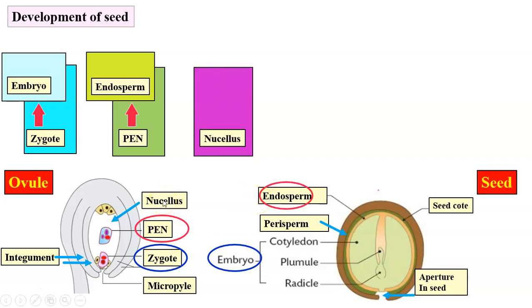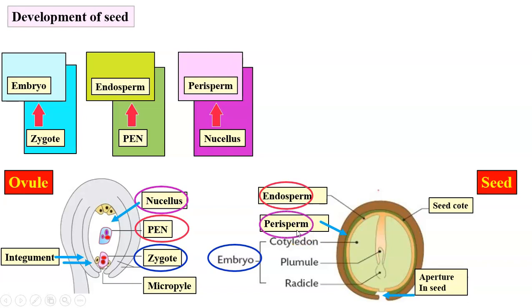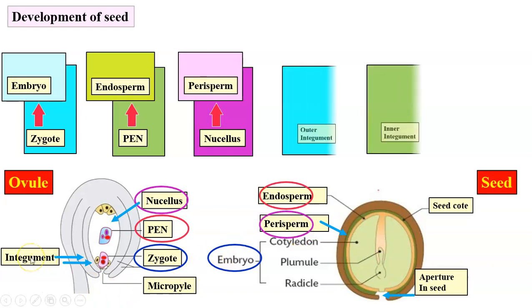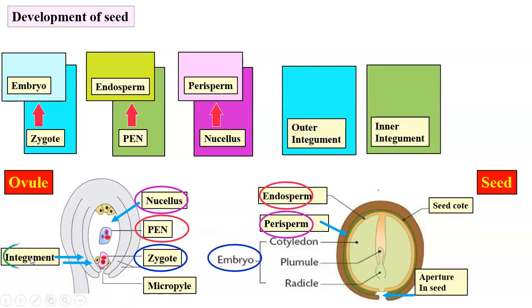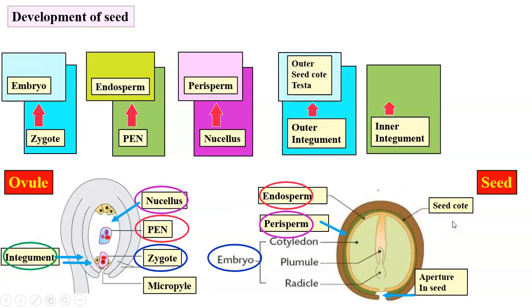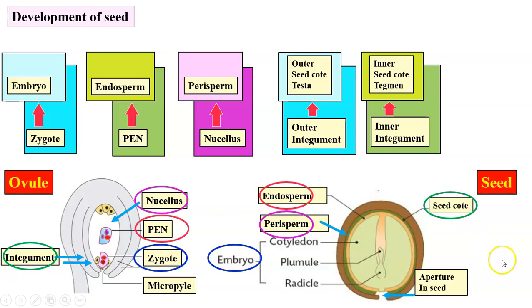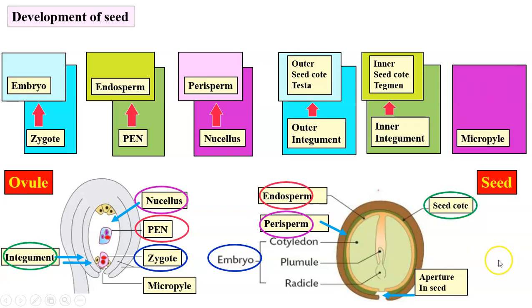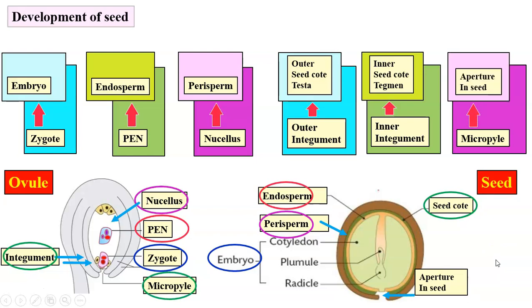The nucellus. After fertilization, the nucellus becomes perisperm, but it is observed in very few seeds, as we mentioned earlier. The integuments, which is outer and inner integument. After fertilization, these integuments change into seed coats. The outer seed coat becomes testa and inner seed coat becomes tegmen. The micropyle of the ovule, it also remains in the seed as aperture in the seed.